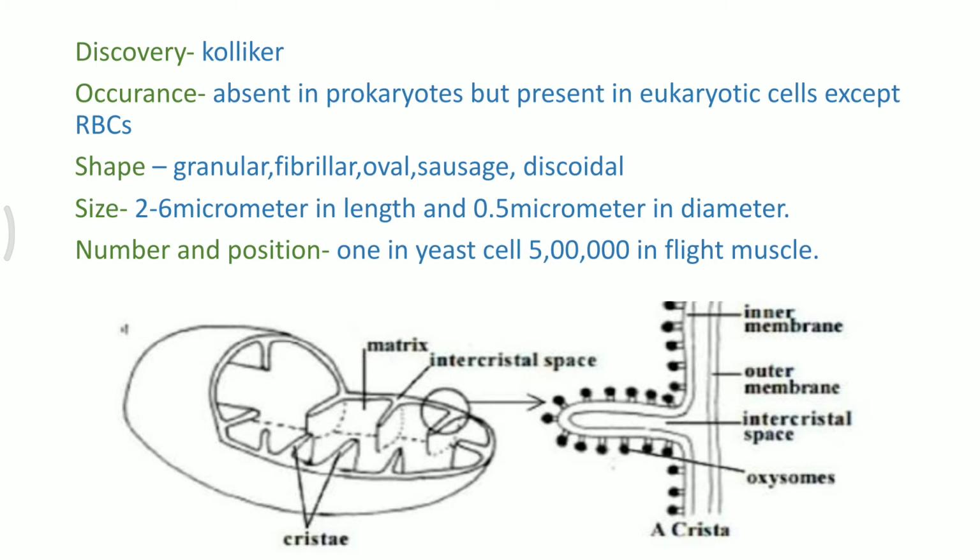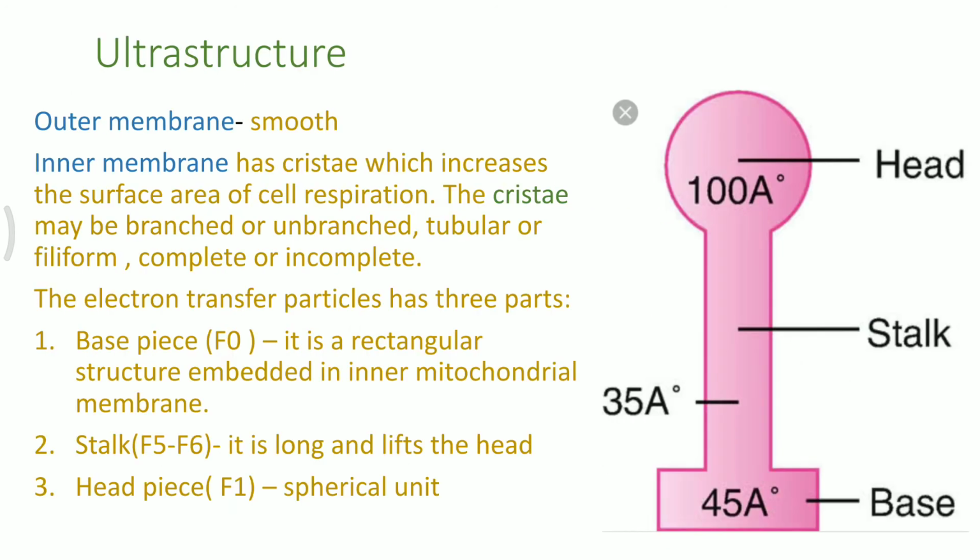If we see the intermembrane space, the inner membrane and the outer membrane, those bulbous structures seen are the F0 F1 complexes, which are capable of forming ATP molecules by exchanging the hydronium ions. In the ultrastructure of mitochondria, the outer membrane is smooth, whereas the inner membrane has cristae, which increase the surface area for cellular respiration. These cristae can be branched, unbranched, tubular, or filiform. They can be complete or incomplete as well, because they ultimately lead towards these F0 F1 complexes.